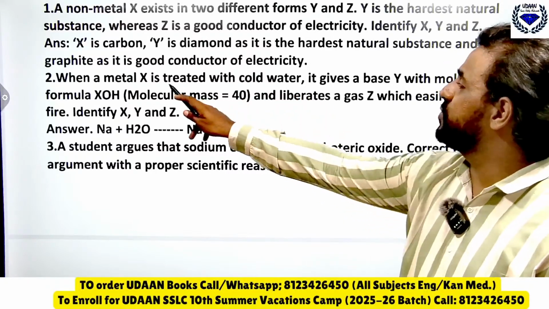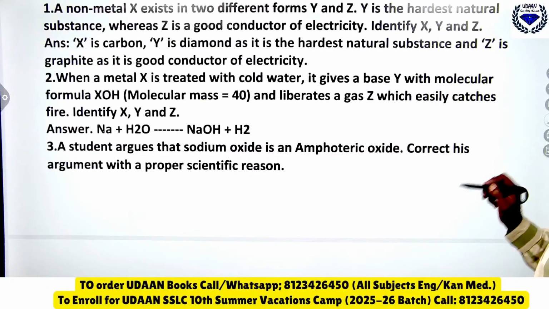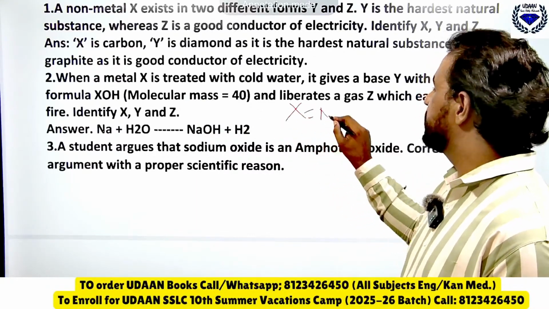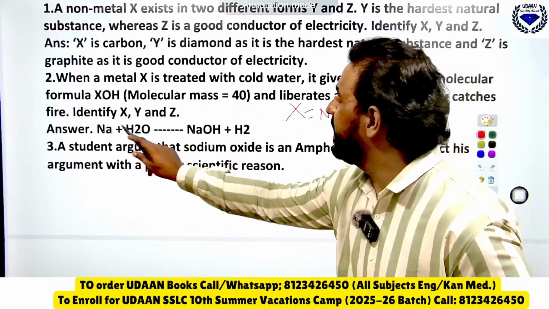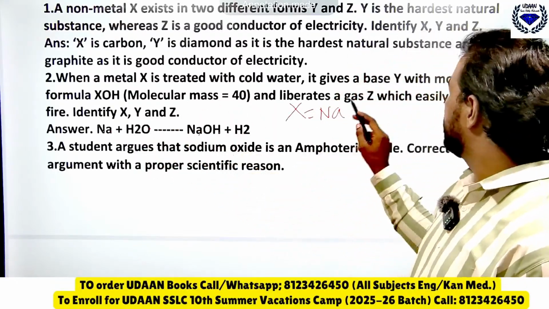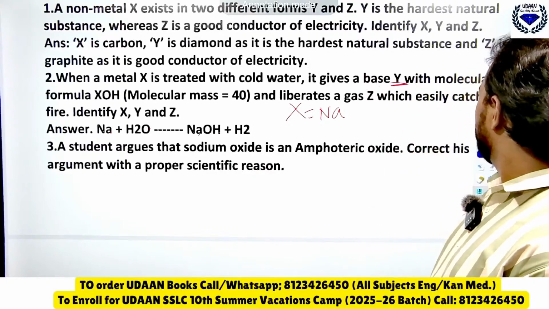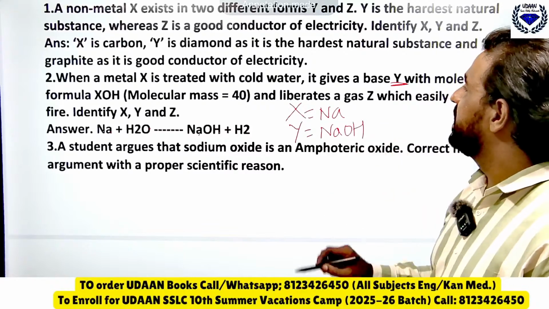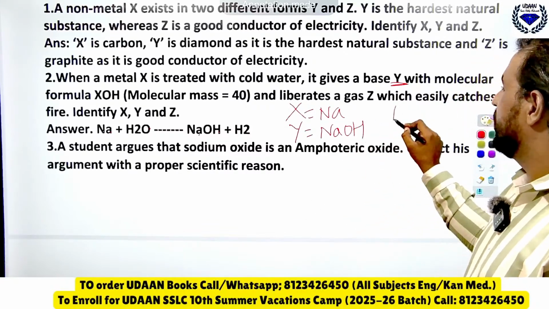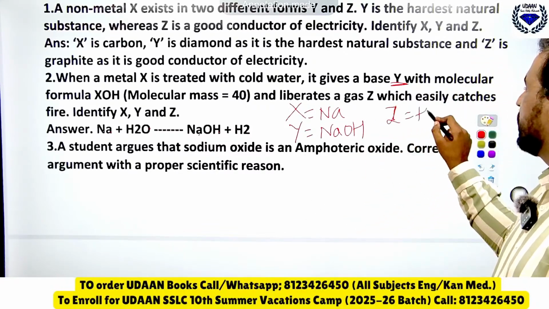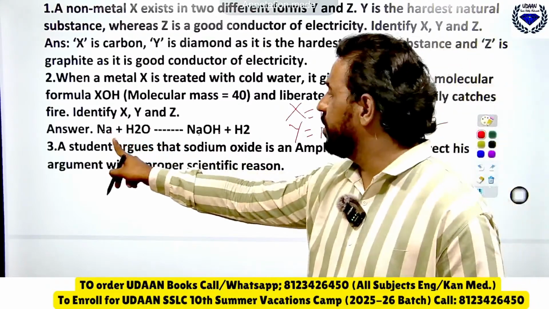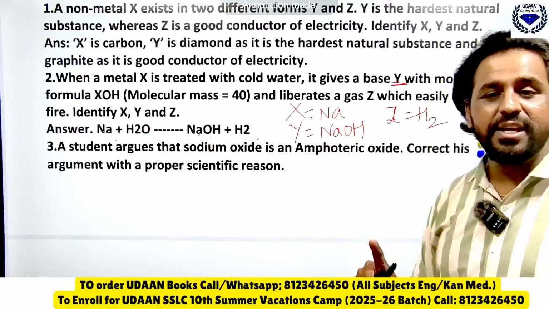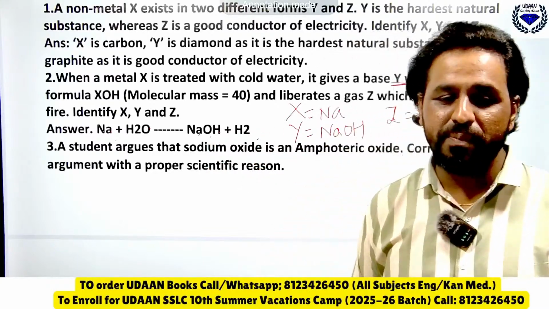Remember, X is sodium. When it is added to water it will form sodium hydroxide. So Y is sodium hydroxide, and it liberates a gas. So Z is hydrogen gas. So X is sodium, NaOH is Y, and H2 is the gas we got here. Okay, I hope you people are connecting.